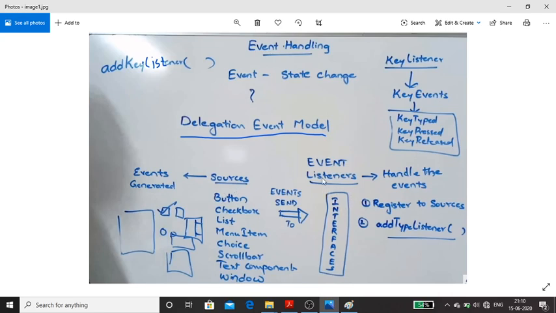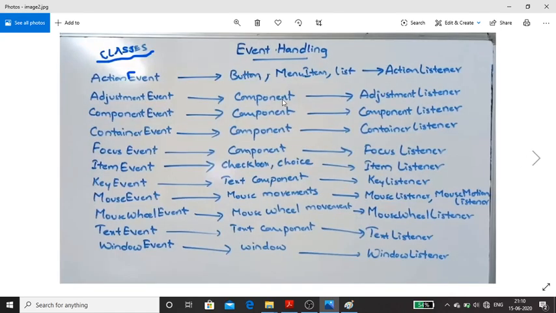How do we establish a link between these two? By registration. This is the syntax. All this I have explained in the previous video, just go through it once. Next, these are the sources, the classes from which events get generated whenever we perform an operation on the component. The class contains many methods, and those methods generate events whenever we perform some operation on a button, list, text box, or a scroll bar.